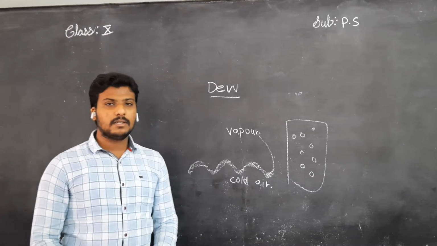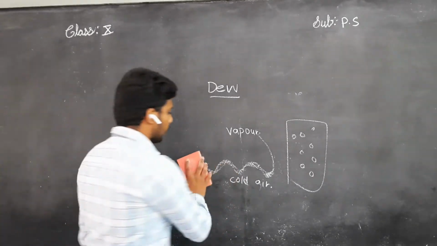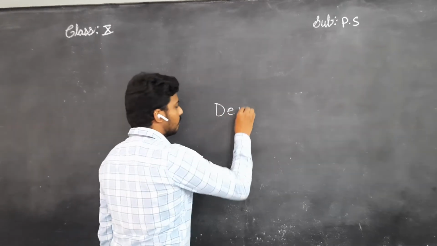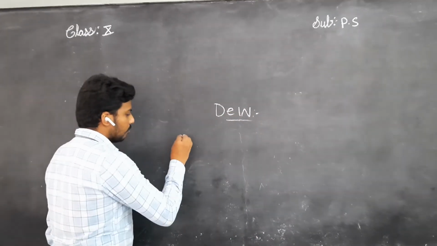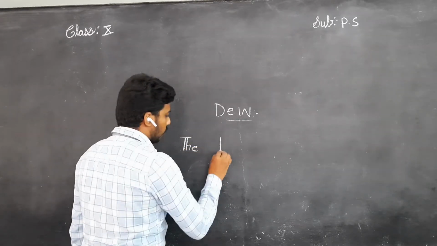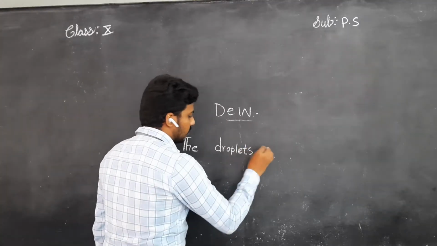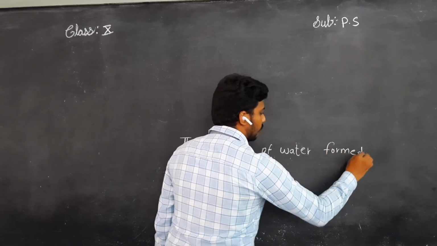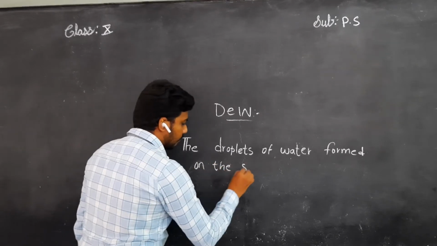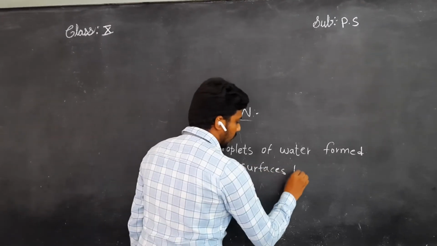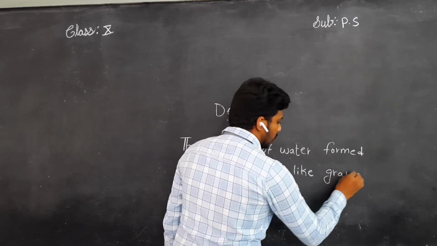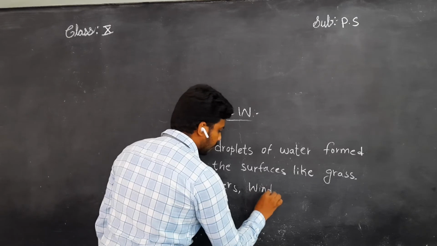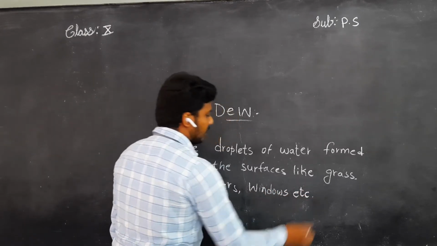Next we will discuss what is fog. I want to give the definition for dew first: the droplets of water formed on surfaces like grass, flowers, windows, etc. This was the definition.